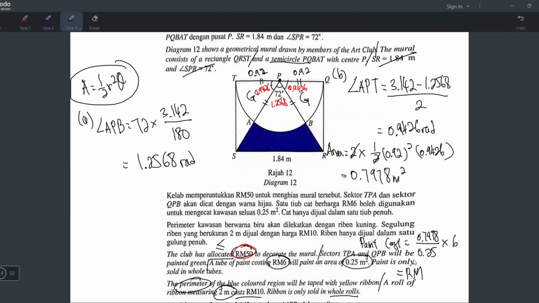Okay, I'll use the answer button so that I get a more accurate answer. So answer divide 0.25 times 6. So it's 19.1. Okay, this one you have to write 2 decimal place because it's RM, right? So 19.15 ringgit for the green paint punya cost.